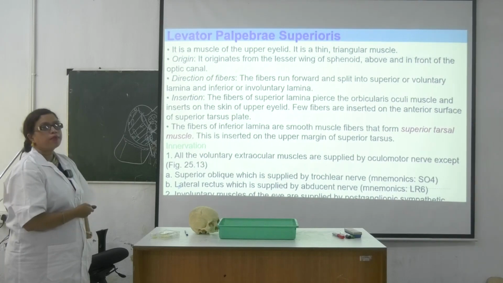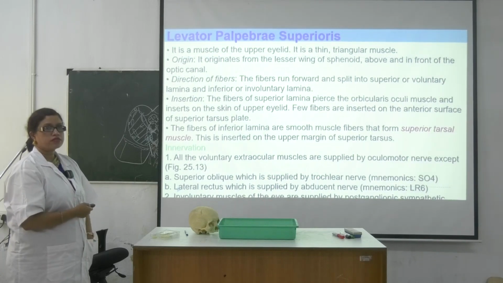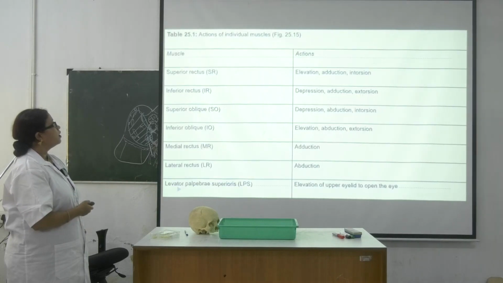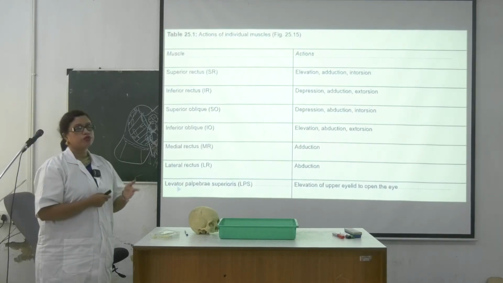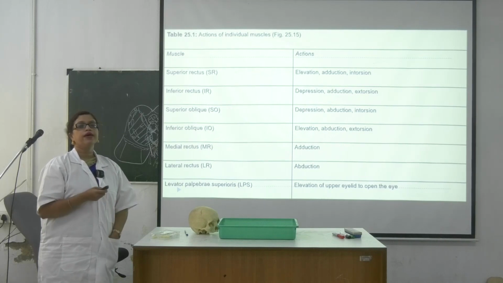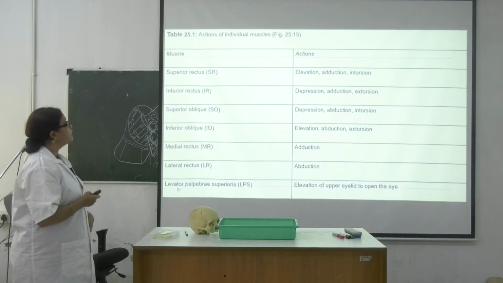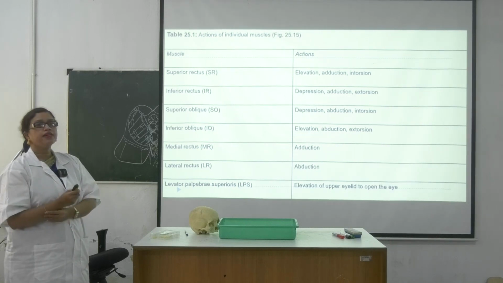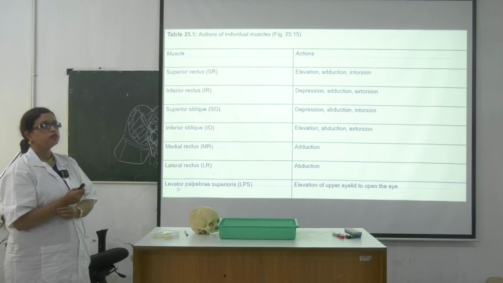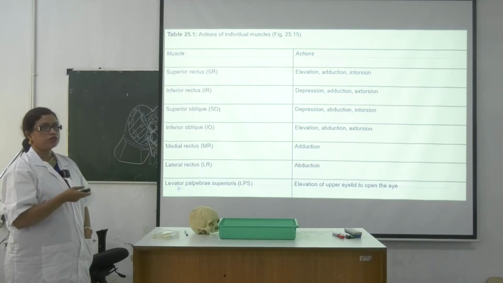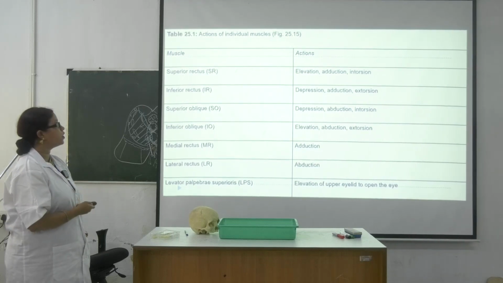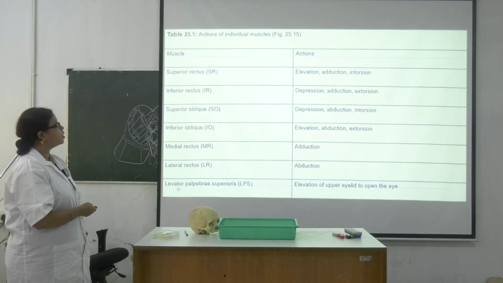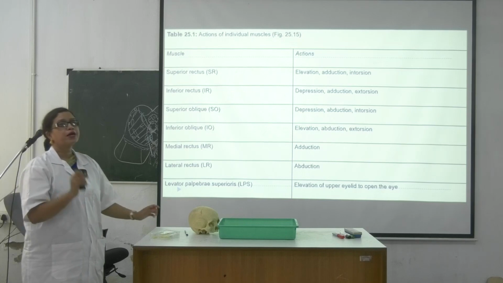LPS we have already done in case of face, so I'm just skipping this slide. Now this one is important, make a snapshot of this one. Action of the extraocular muscles: elevation, adduction, intorsion. What does intorsion mean? Internal rotation, and extorsion means outward rotation. So these are all the extraocular muscles.